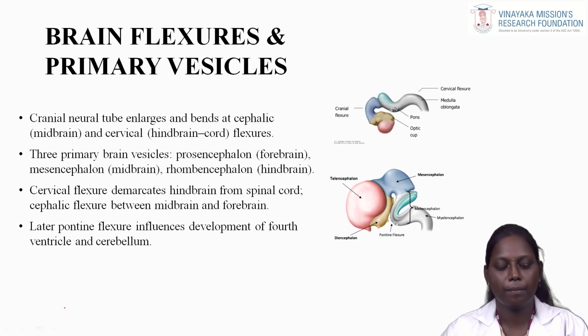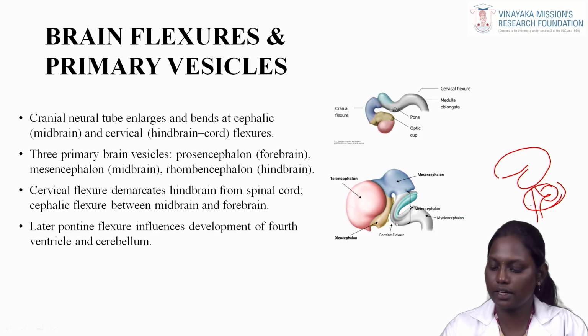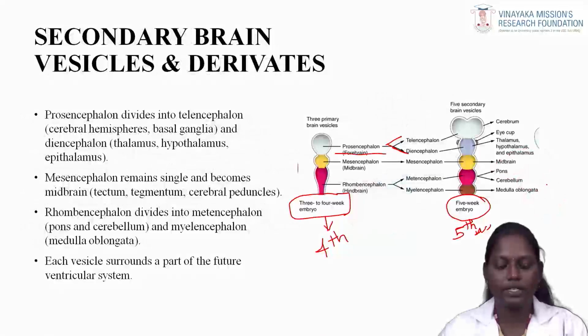The later pontine flexure influences the fourth ventricle and the cerebellum. This pontine flexure influences the development of the fourth ventricle, which is presented at the brainstem region. This region has our cerebellum.